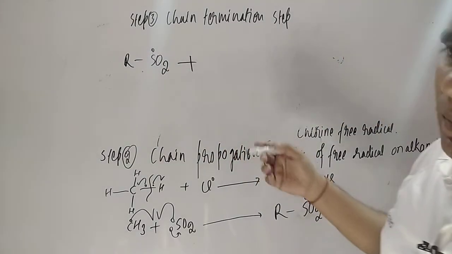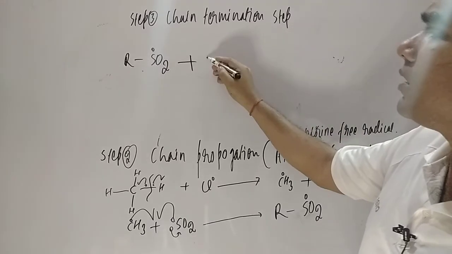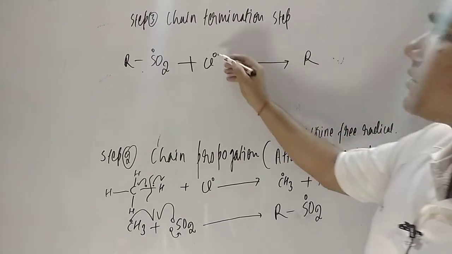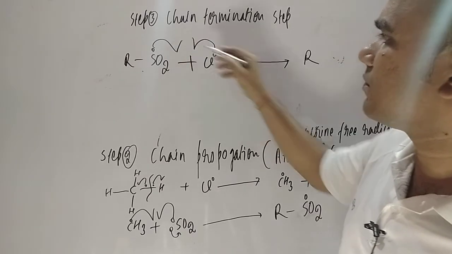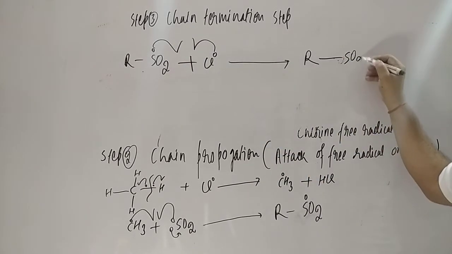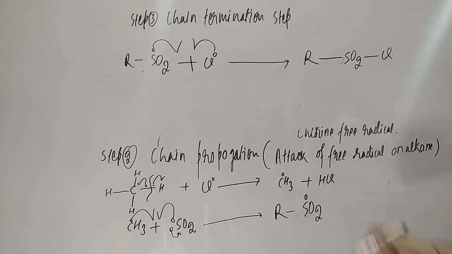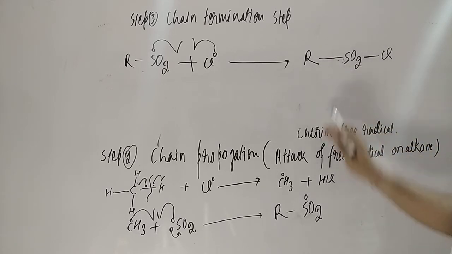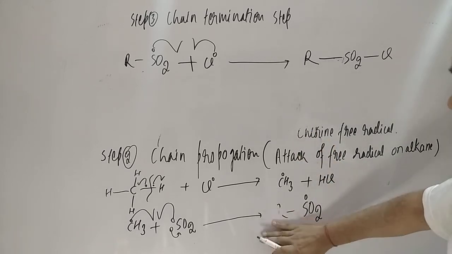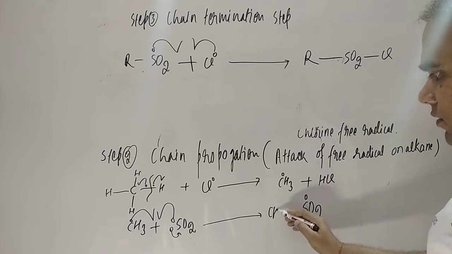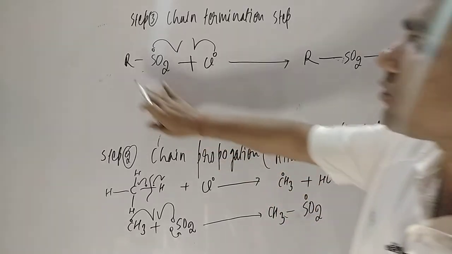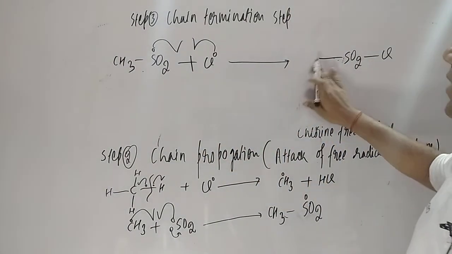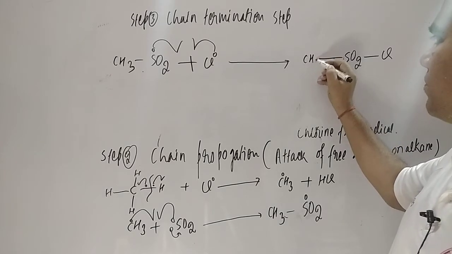In the first step, the chlorine free radical was also formed, student. It combines, and it gives RSO2Cl, right, student? So RSO2Cl means what? If you take R here, this is the methyl group, and here also we can put the methyl group.